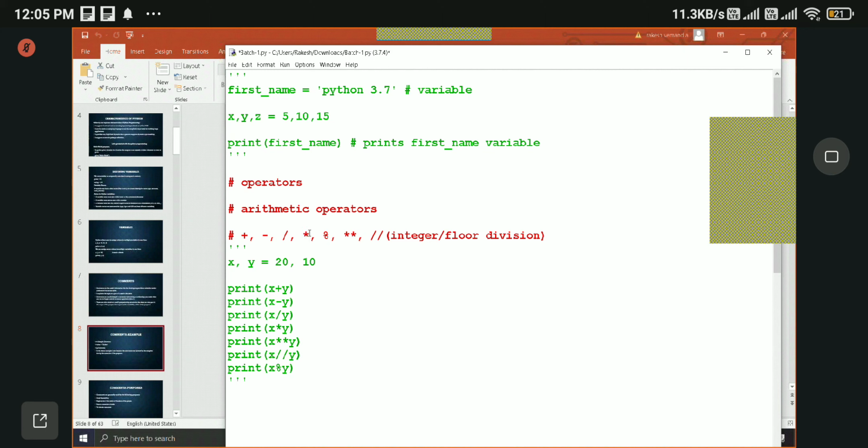For multiplication, we use star. For the remainder operator, the percentage operator, we call it the modulo operator. And for exponent we use 2 stars. And for integer or float division we use 2 forward slashes.